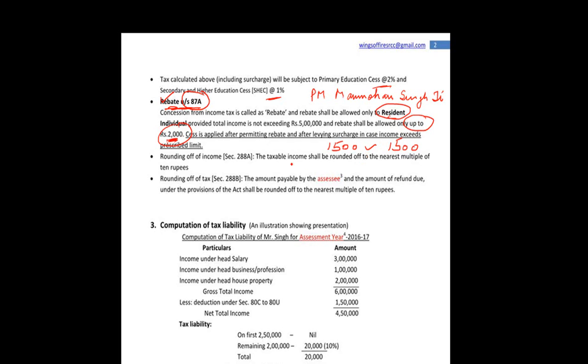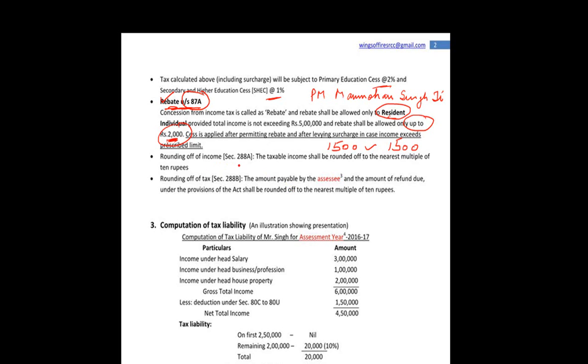Cess is applied after permitting rebate and after levying surcharge in case income exceeds prescribed limit. So सबसे पहले आप income under अलग different heads compute करोगे, gross total income calculate करोगे, reductions दोगे, total income calculate करोगे. अगर देखोगे total income 5 लाख से कम है तो rebate दोगे, and after that cess is levied.